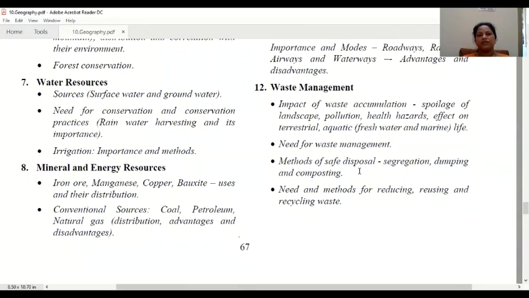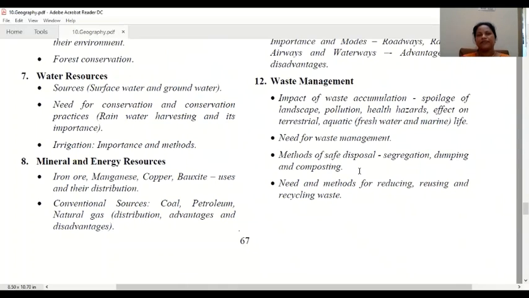Next, the last part is waste management. We are living in a country where disposing waste is a very difficult task. So now, in a positive way, we have to think towards managing the waste. We have to study this very clearly, as citizens of our country, it's our duty to dispose of our own waste. You know that we make waste, and whatever household waste we have, we are throwing outside. That situation is very bad now.